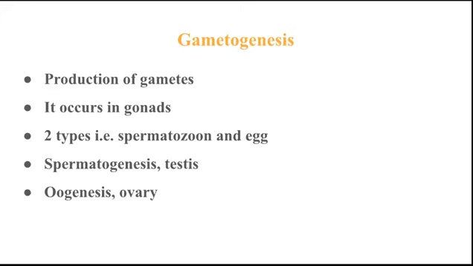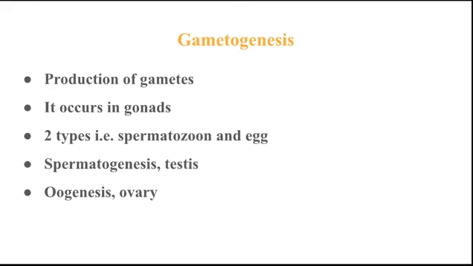Gametes are of two types, namely the spermatozoon and the egg. The production of spermatozoa is called spermatogenesis, and it takes place in the testis.